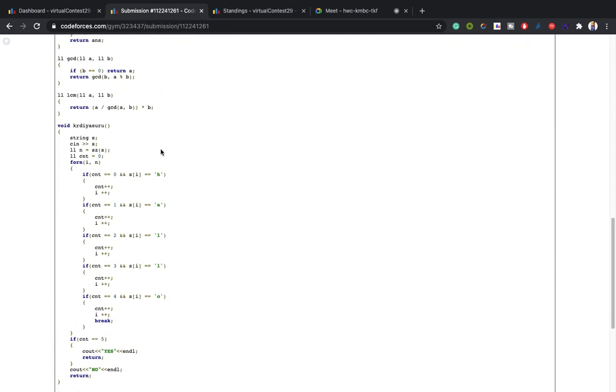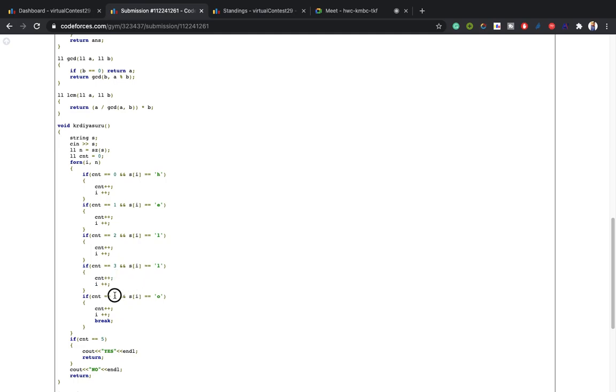What I did is, I checked the count equal to 0. If initially the count is 0, at first I need h, so I find h and increase the count. If count is 1, then I need e, and if I find e, I increase the count. If count is 2, I need to find l, and if I find l, I again increase the count. At the fourth position I find l, and again increase the count.